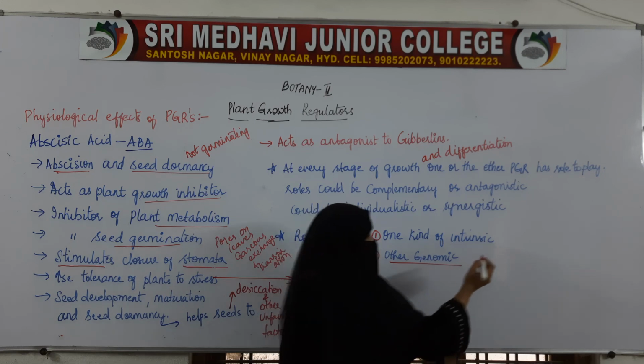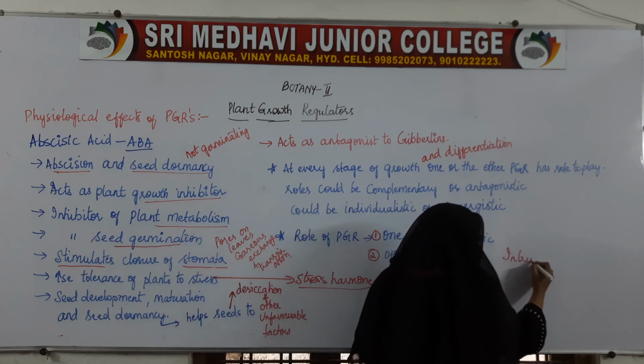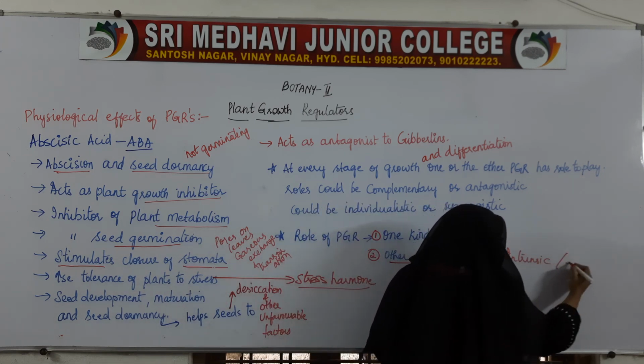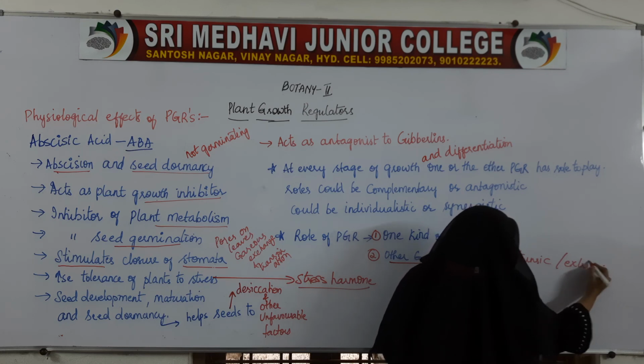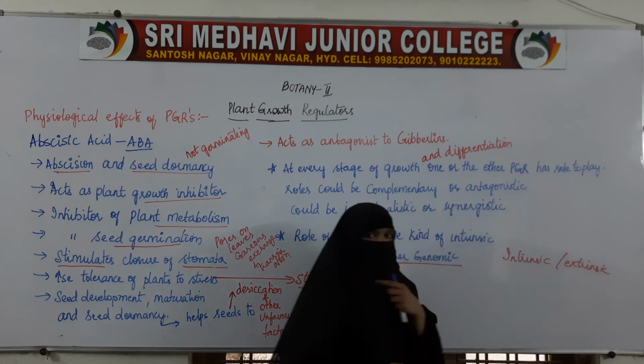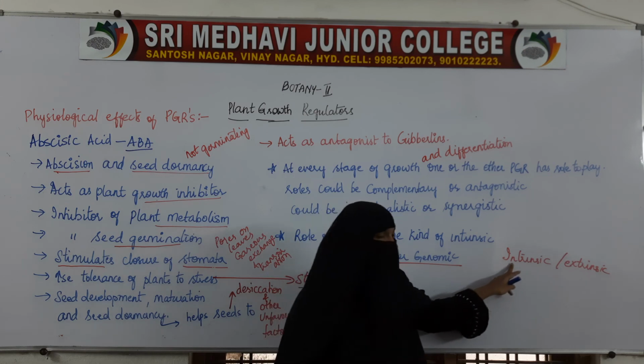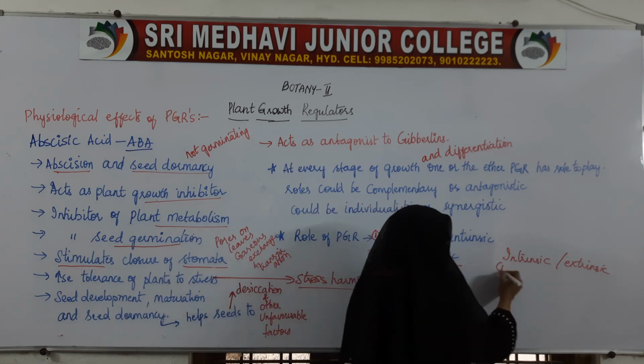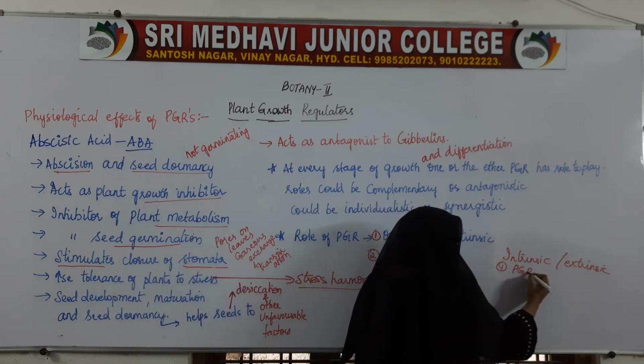Here factors are of two types, intrinsic and extrinsic. In intrinsic, two factors are there. First is PGRs and second is genome.